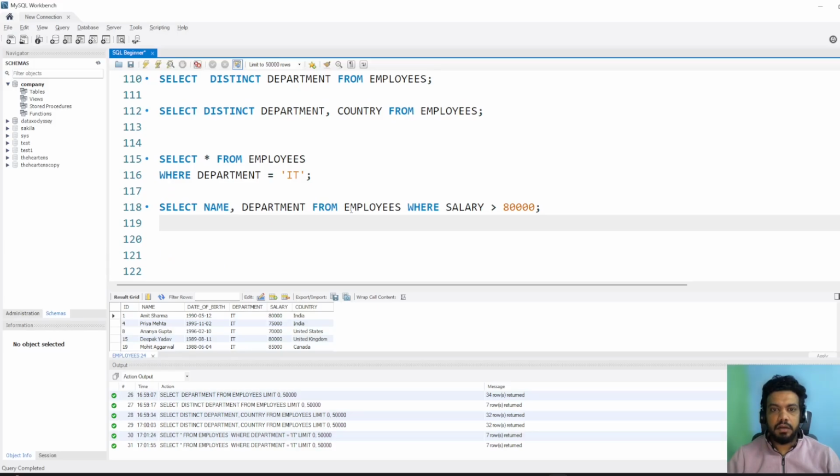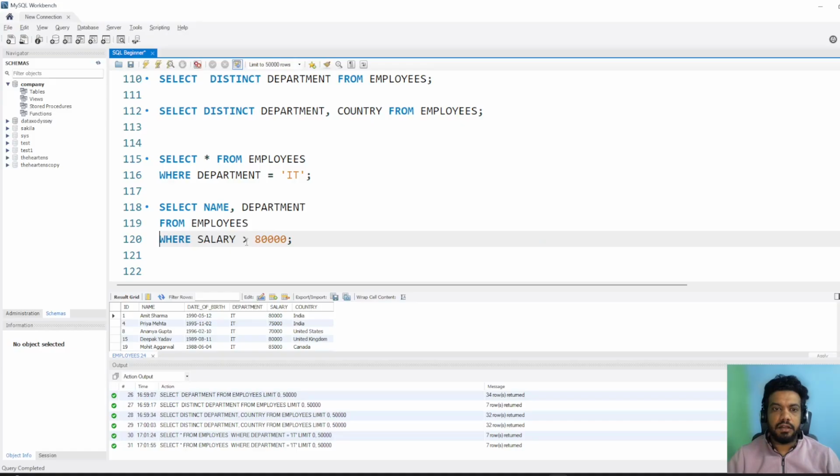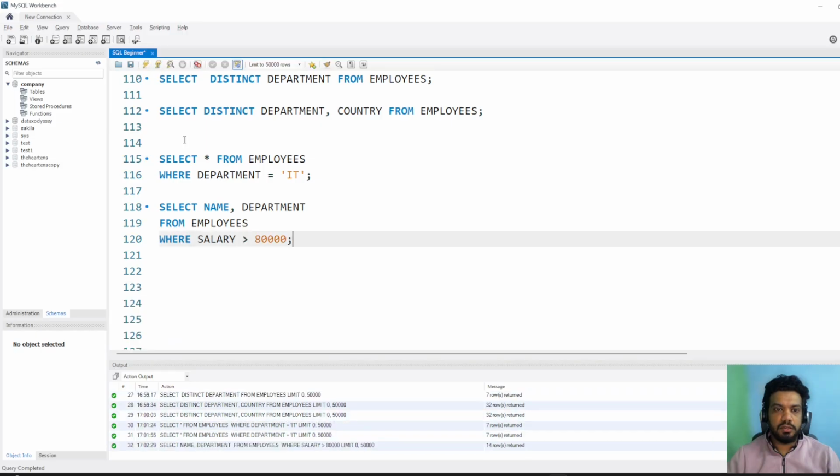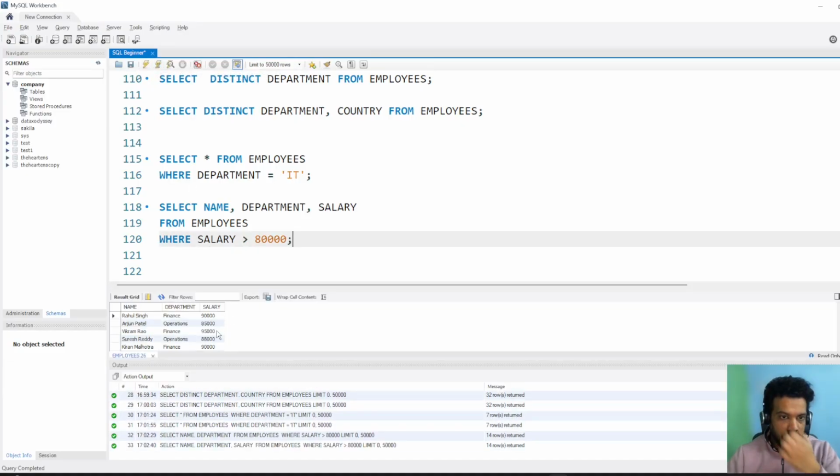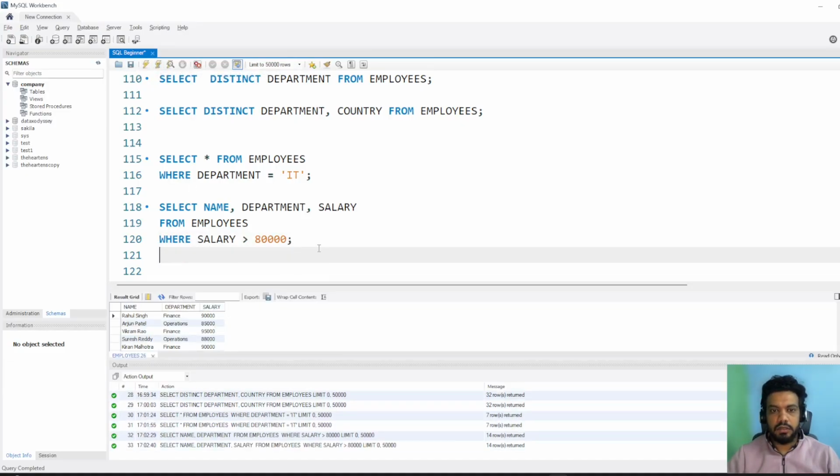Select name, department from employees where salary greater than 80,000. So equal to, greater than, these are operators. So I should get name, department for all the people who are earning more than 80,000. So let's run this. So name and departments, these are the people earning more than 80,000. And maybe I can take the salary column as well. That will make sense. Select name, department, and salary. Let's run this. So you can see these are earning more than 80,000.